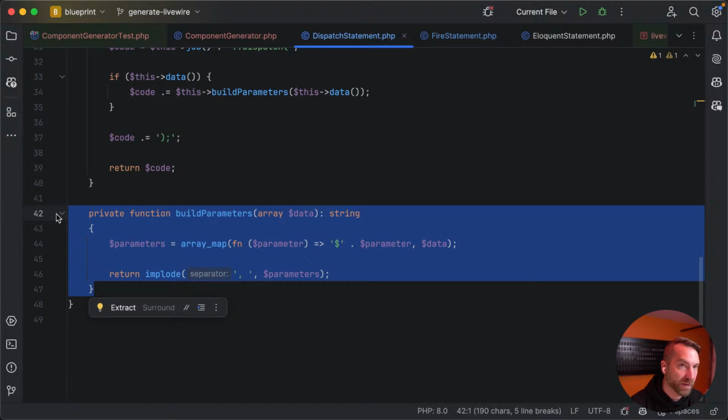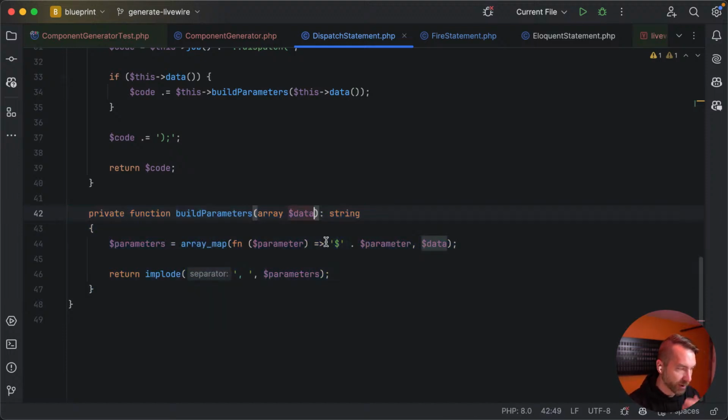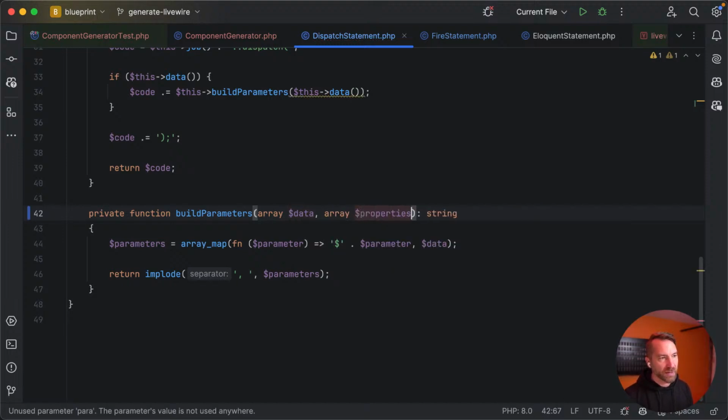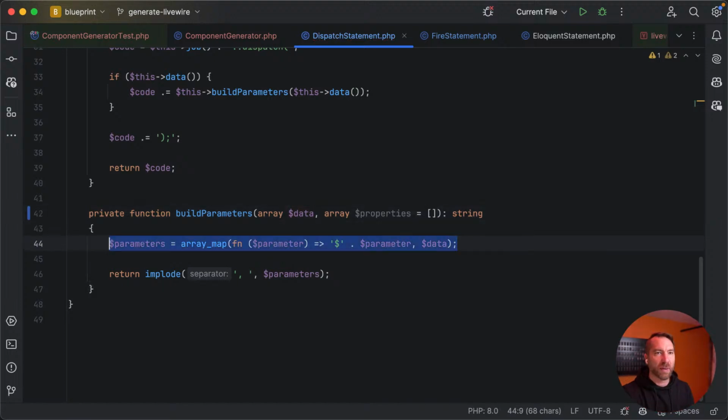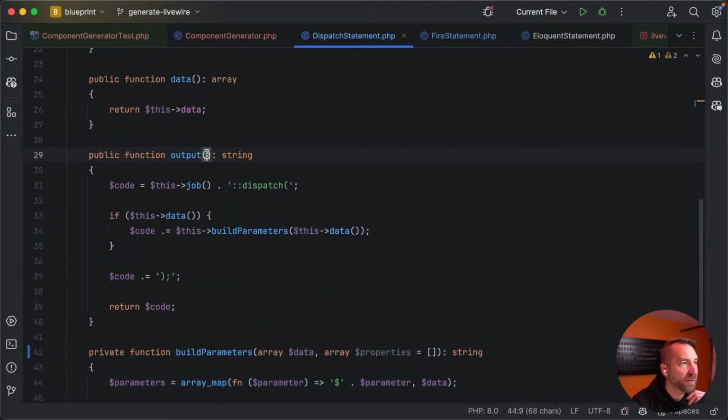The default is effectively this, but it allows an optional array, properties, empty array, and then this just gets updated. So all of these statements that build parameters accept the properties, that could be optionally passed in here and then ultimately optionally passed down into the build parameters method.